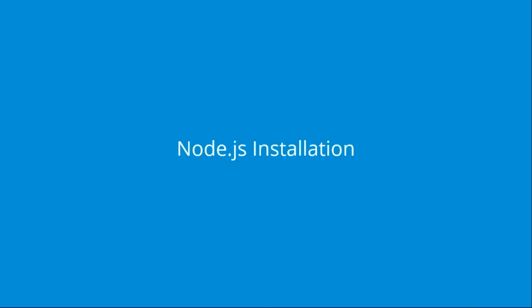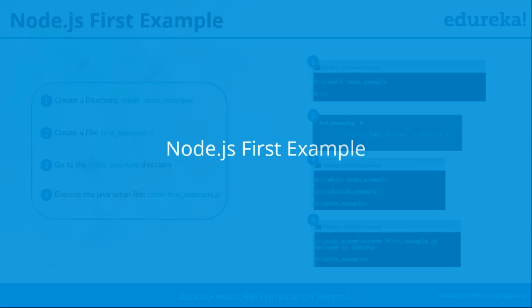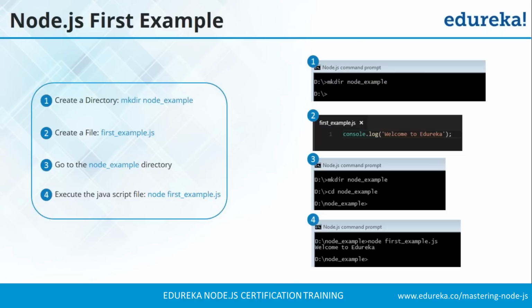Okay, guys, now let us move to our next topic, which is the Node.js first example. The steps for creating a Node.js application are: first, create a directory in which your project resides, then create a file with a JavaScript extension and embed your code inside that. Now open your Node.js CMD and navigate to the Node example folder in which you created your project, and then you can execute your file using the node space file name command. So are we clear, guys, how to create the first example? We'll see how to create a first example in a while.